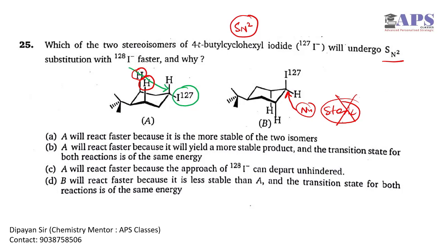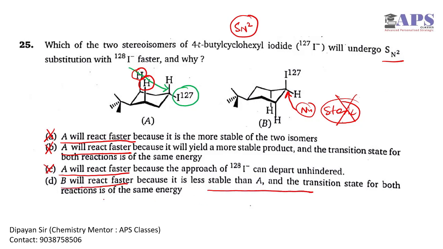Okay, so the rate of reaction of B is higher compared to the rate of reaction of A. So in this case, A will react slower, so it's not our answer. B will react faster, this is our answer.